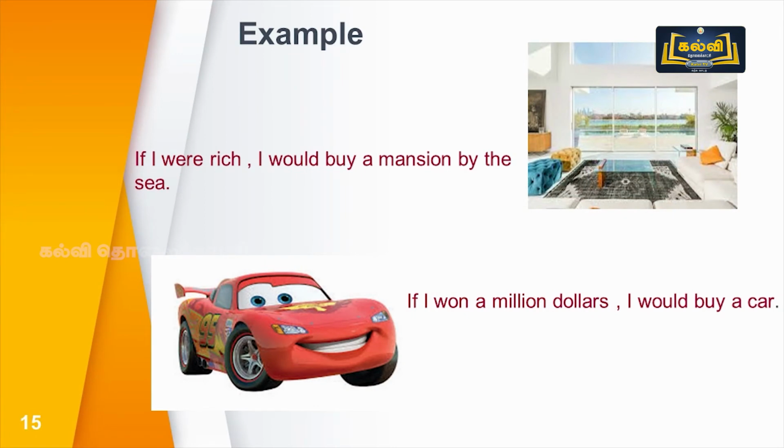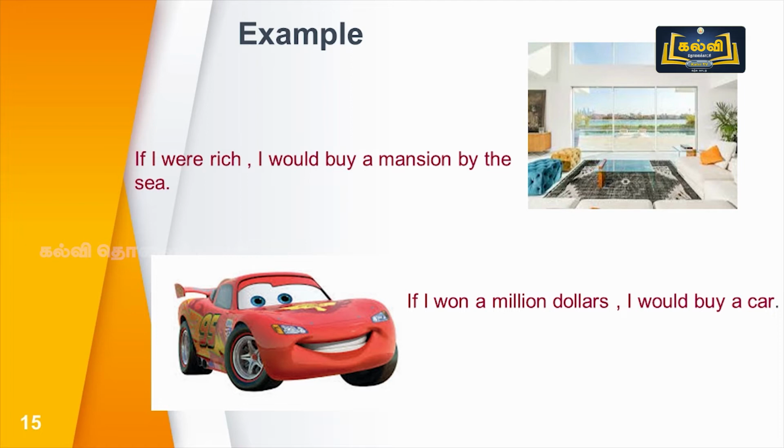This is an imaginary situation. In the if clause, past tense is used. Identify the verb: won is the past form of the verb win. In the main clause, I would buy a car. Would buy, would plus verb.